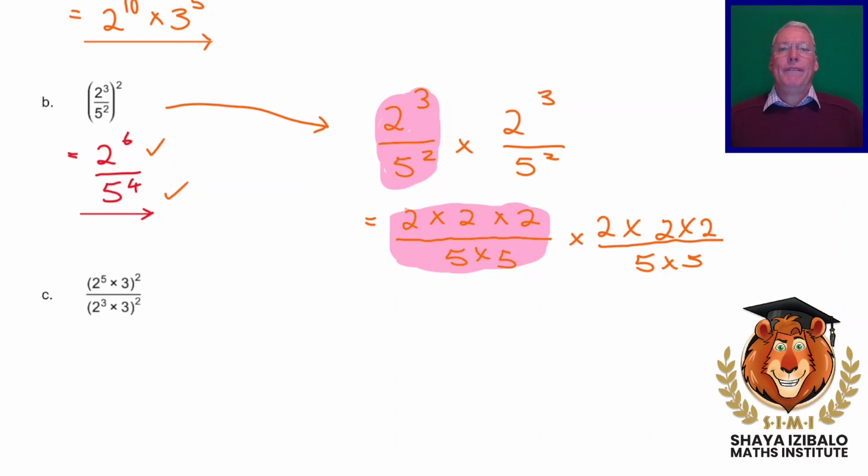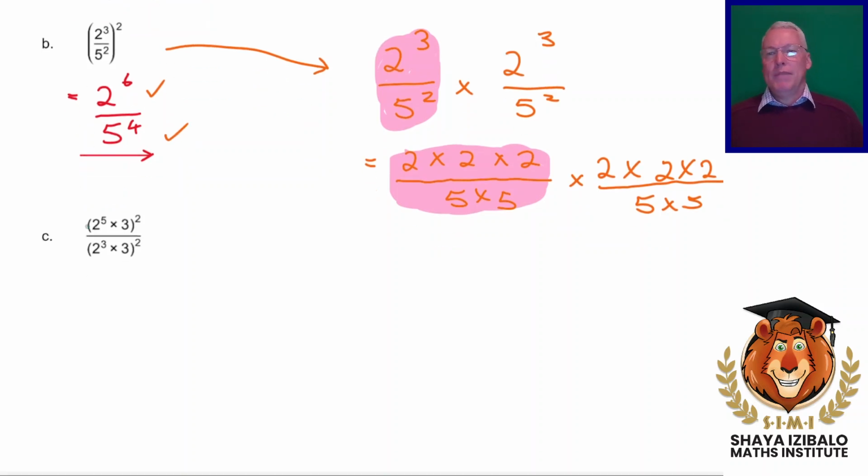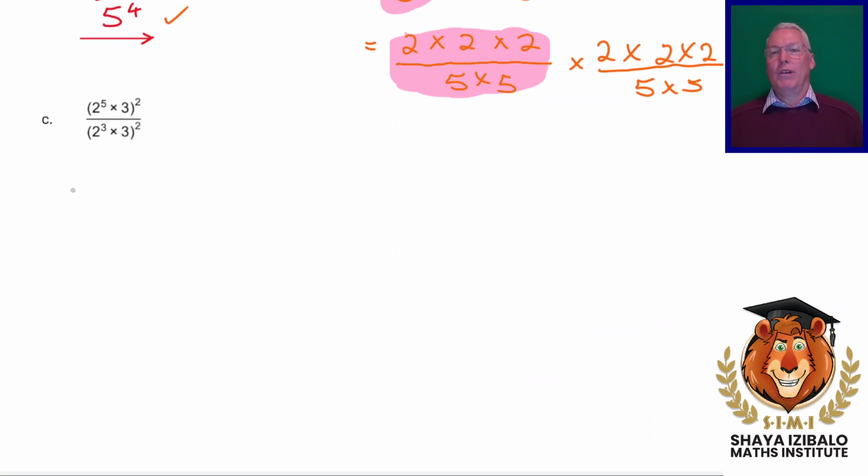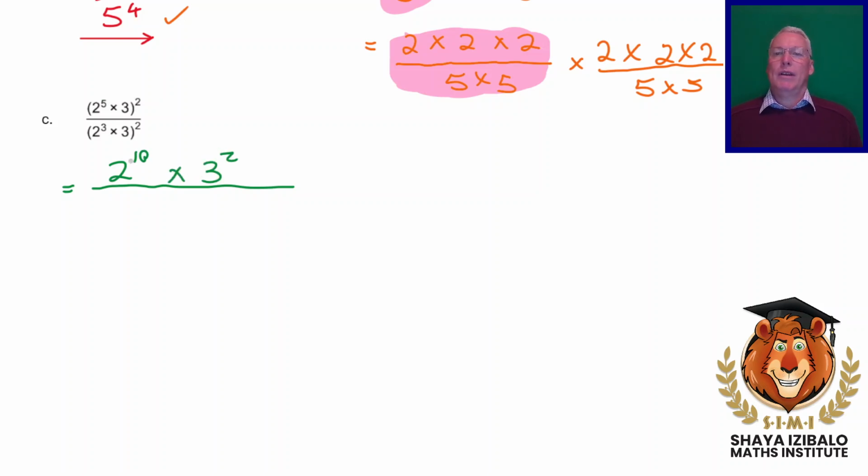Okay, let's try number C. Remembering that if you haven't tried it yourself yet, pause the video and then try it before looking at how you went. Okay. On the top, we've got a product raised to a power. When we raise a product to a power, both this 2 to the 5 and the 3 must get squared. But remember, when we've already got a power, we multiply the powers. So 2 to the 5 squared is 2 to the 10 times 3 squared. On the bottom, we're going to get 2 to the 6. When you square 2 cubed, you get 2 to the 6. And again, we get a 3 squared.